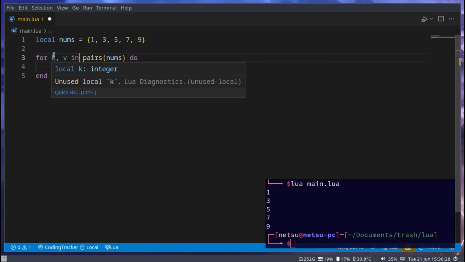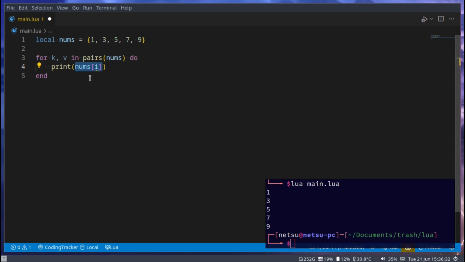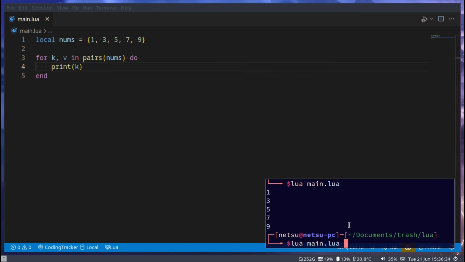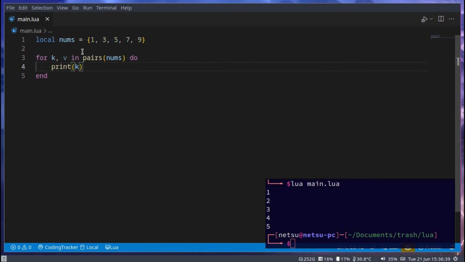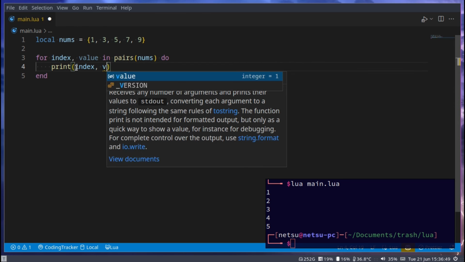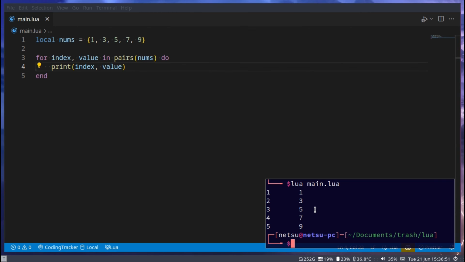So for k and v in pairs nums, if we were to print out k, we'll get these values. So 1 to 5. This would be the index, so in this case we could say index, and v would be value. So index, and then value, and it will work the same.